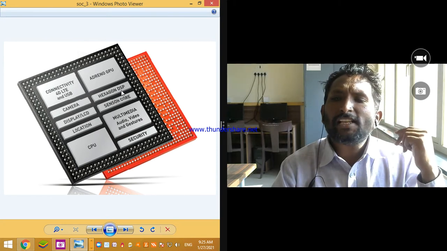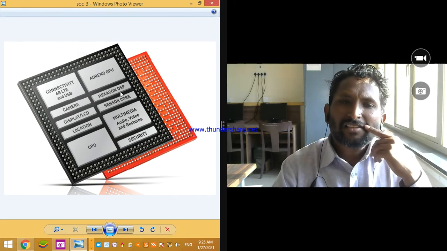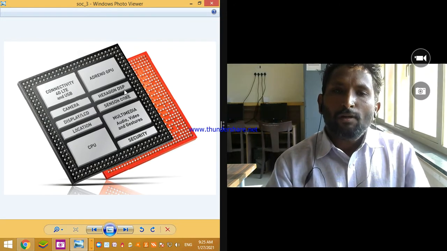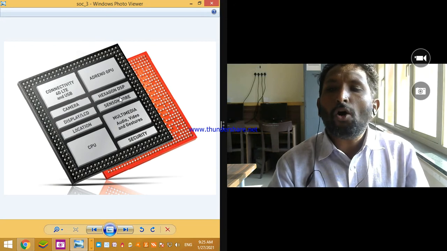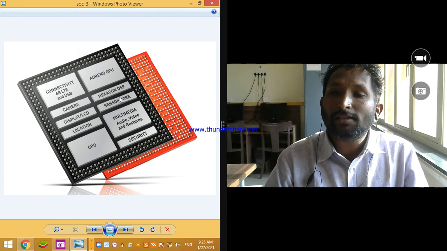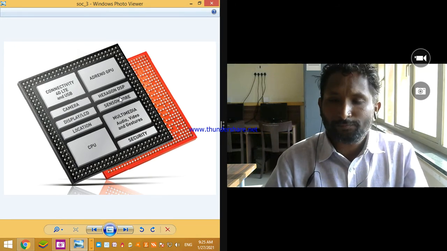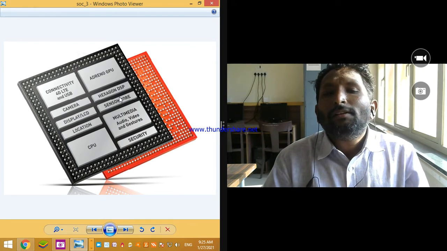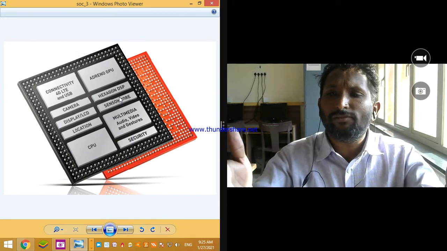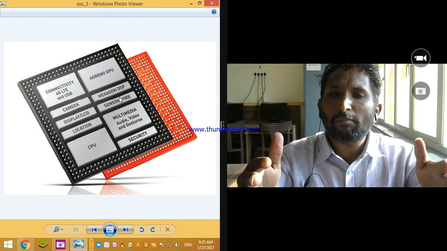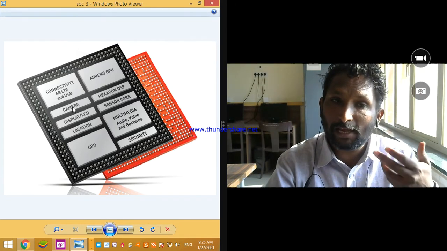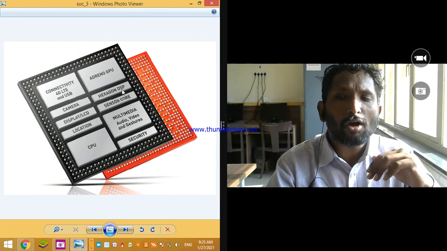Then Hexagon DSP. What is this? This is digital signal processing. For what purpose is it used? It is used to do all the mathematical calculations, handled by this digital signal processing module. It is also available on the system on chip, SoC. That's why it is called SoC, system on chip. All the system is available on one chip: CPU, GPU, display, location, camera, connectivity, DSP, all these things.